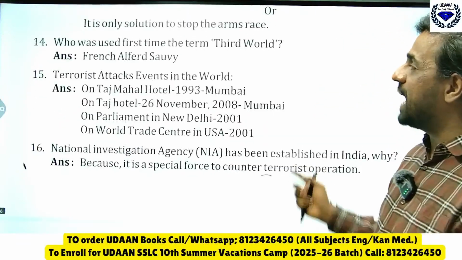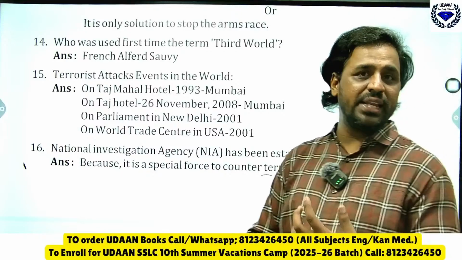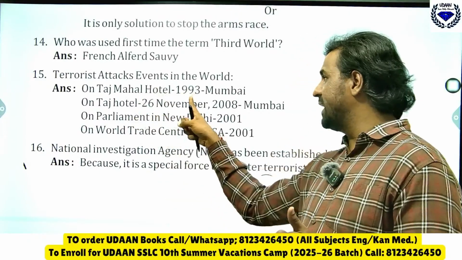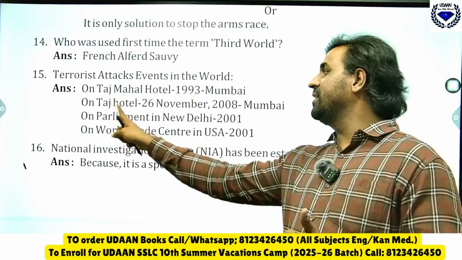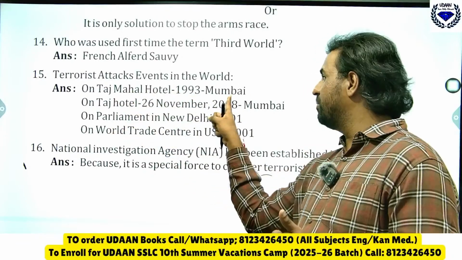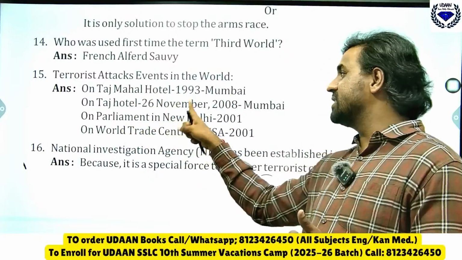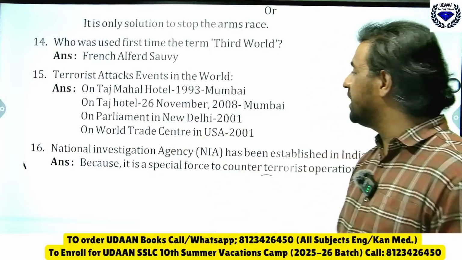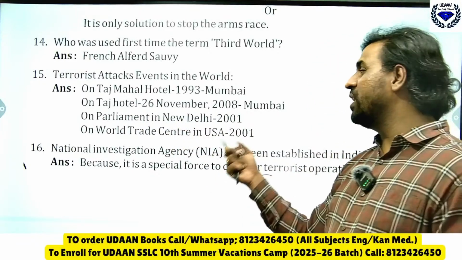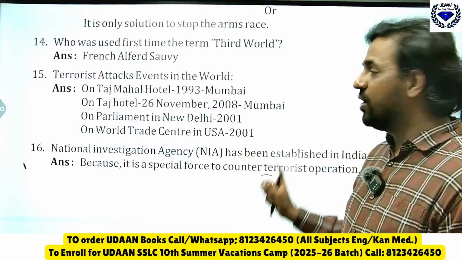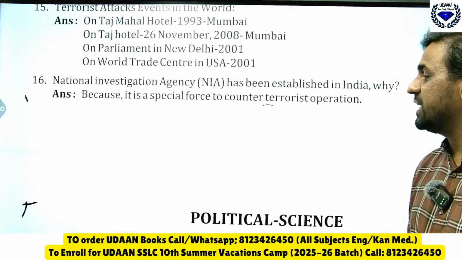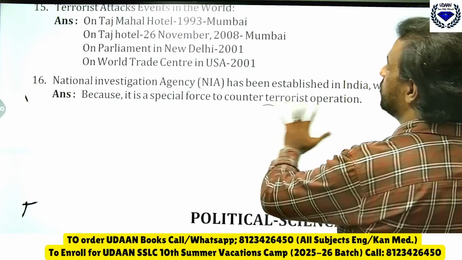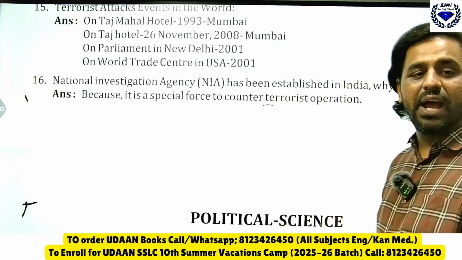Then terrorist attack events in the world. ನಮ್ಮ ವರ್ಲ್ಡ್ ಅಲ್ಲಿ, ನಮ್ಮ ಇಂಡಿಯಾದಲ್ಲಿ ಟೆರರಿಸ್ಟ್ ಅಟ್ಯಾಕ್ಸ್ ಆಗಿದ್ದಾವೆ. ಎಲ್ಲೆಲ್ಲಿ ಹೇಳಿ? ತಾಜ್ ಮಹಲ್ ಹೋಟೆಲ್ ಮುಂಬೈಯಲ್ಲಿ 1993, then Taj Hotel 26 ನವೆಂಬರ್ 2008 ಮುಂಬೈಯಲ್ಲಿ, ಪಾರ್ಲಿಮೆಂಟ್ ನಮ್ಮ ಇಂಡಿಯಾದಲ್ಲಿ ನ್ಯೂ ಡೆಲ್ಲಿ 2001, World Trade Center in USA it is 2001. National Investigation Agency NIA has been established in India. Why? Because it is a special force to counter terrorist operations, ತಡೆಯಲು.